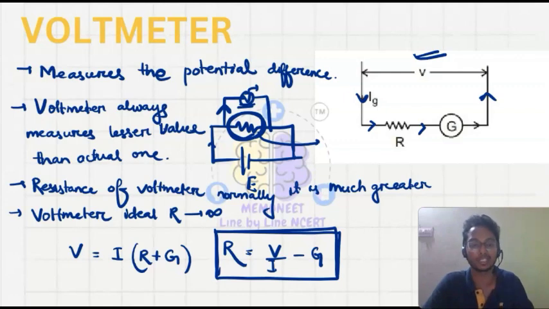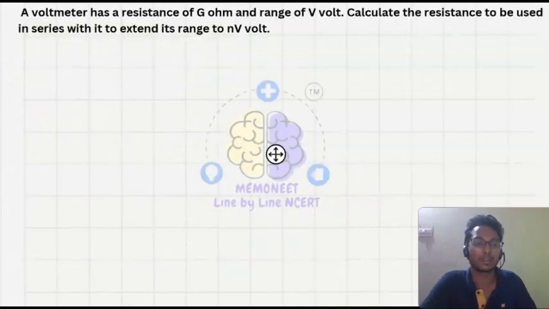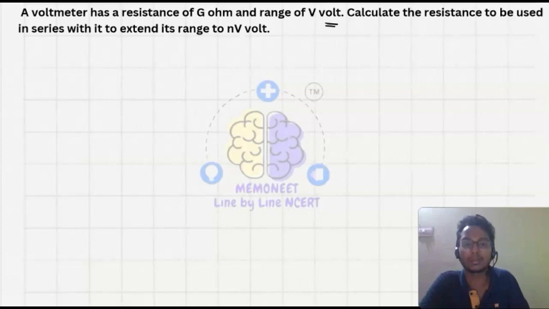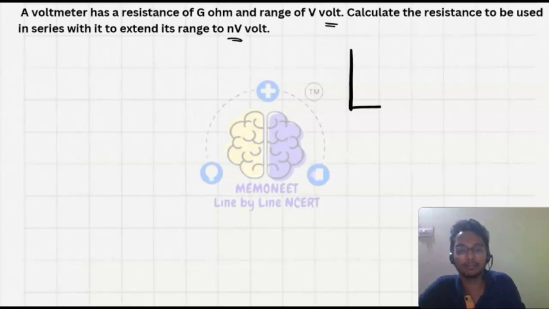So let's see a question on this point. Here the voltmeter has a resistance of G ohm and a range of V volt. Then calculate the resistance to be used in series with it to extend its range to NV volt. So we know that in this condition the resistance will be connected in series.